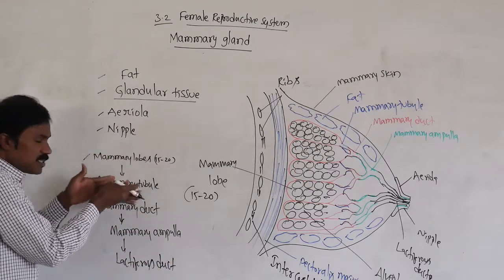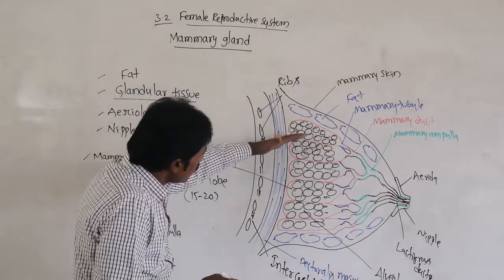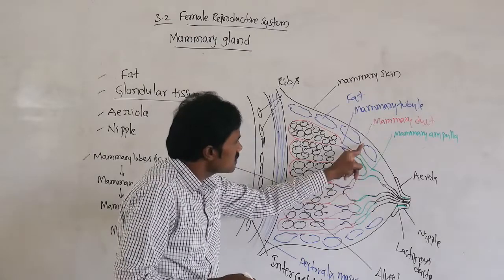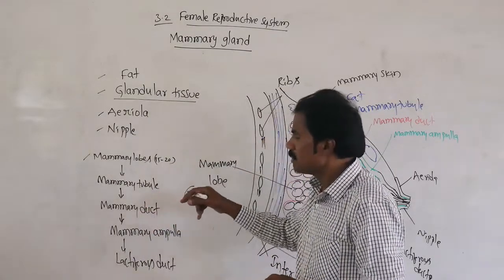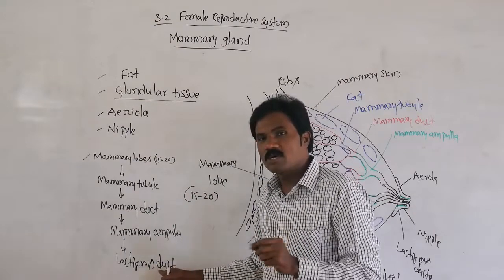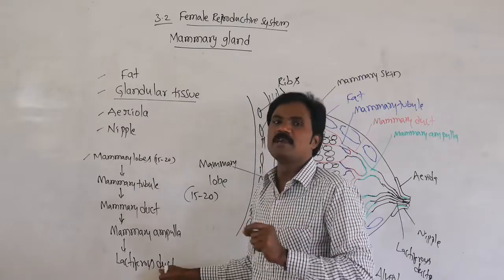Like this, the sequence is present, covered with fat bodies. Then through the lactiferous duct, with the help of the nipple, the baby sucks the mother's milk.